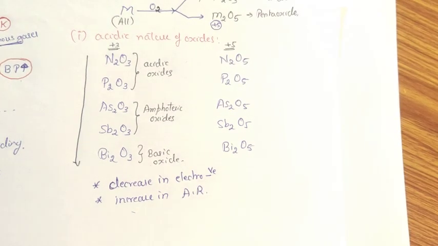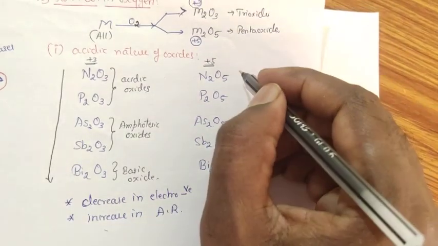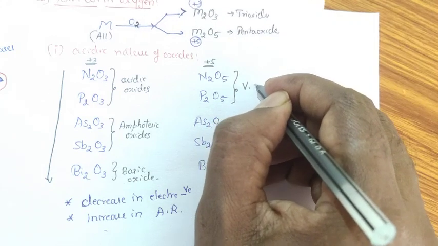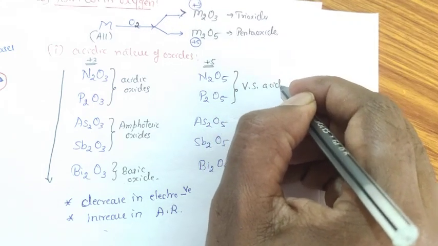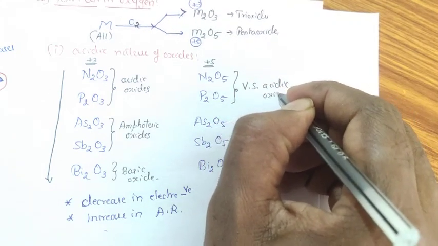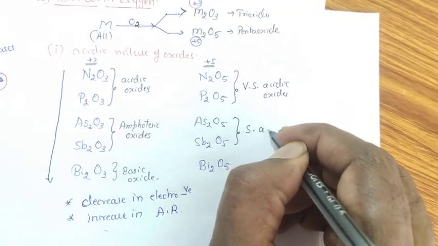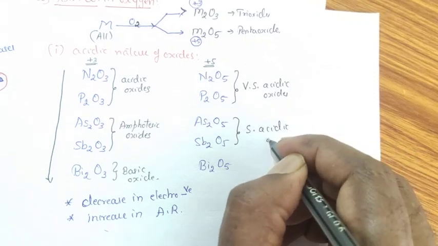In case of pentoxide, nitrogen pentoxide and phosphorus pentoxide are very strong acidic oxides. These two are strong acidic oxides.